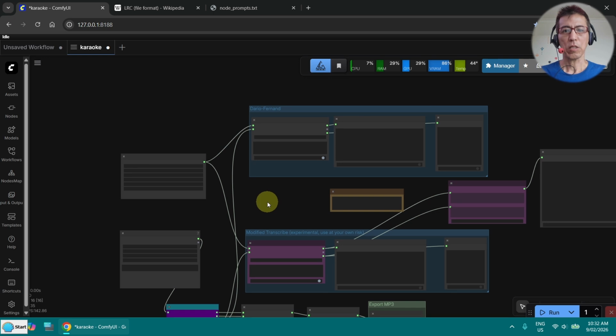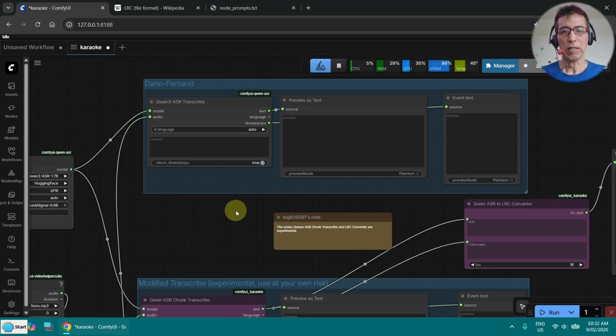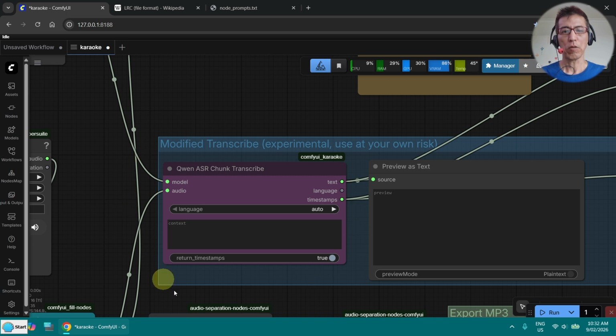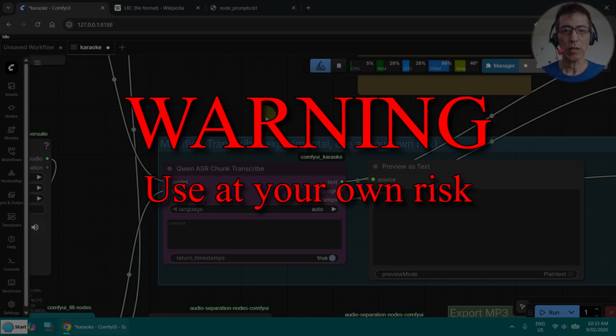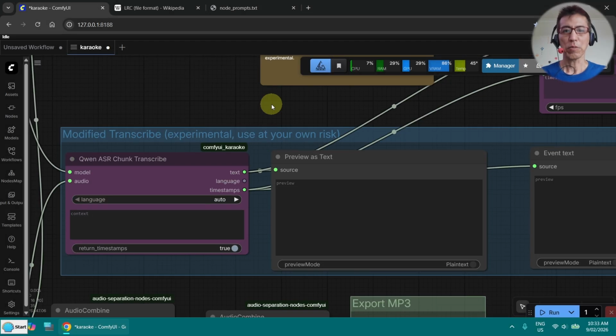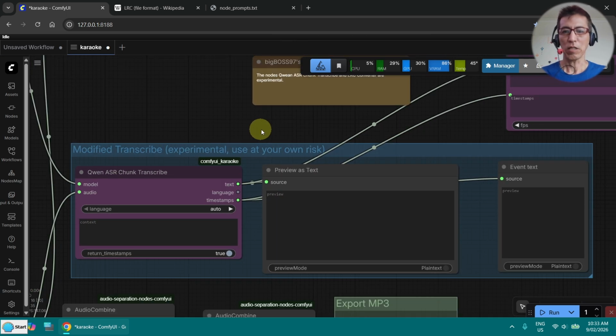So the next thing I want to show you is my workflow. I use this one to generate the karaoke lyrics file. And this is the original part. We have seen that before. And this one is my own node. I will make it available, but be careful. I don't know how to write a ComfyUI node. This is generated with DeepSeek. I asked DeepSeek to fix the problem with the text length, and somehow it did that.